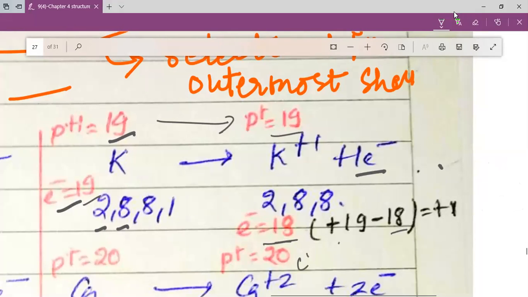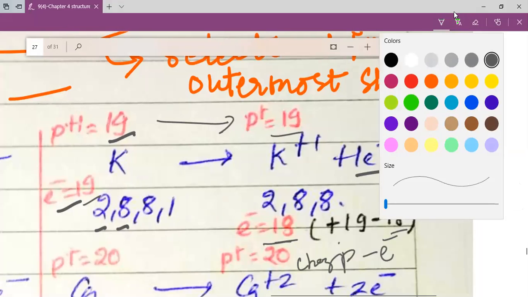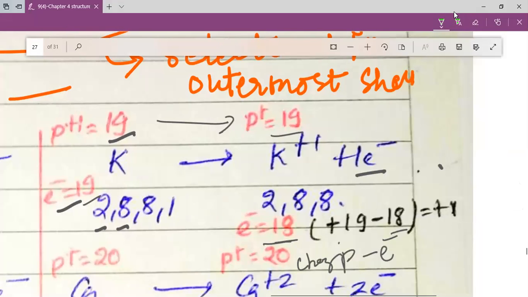We know that charge is equal to protons minus electrons. The number of protons, my dear students, here is equal to 19, the number of electrons is equal to 18, and that is how we get the answer plus 1. And that is why on the potassium we put a plus 1 charge.